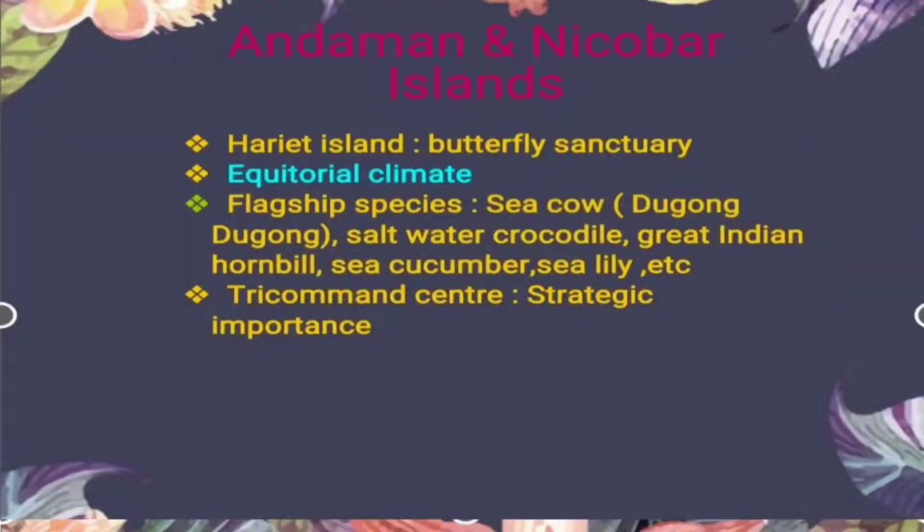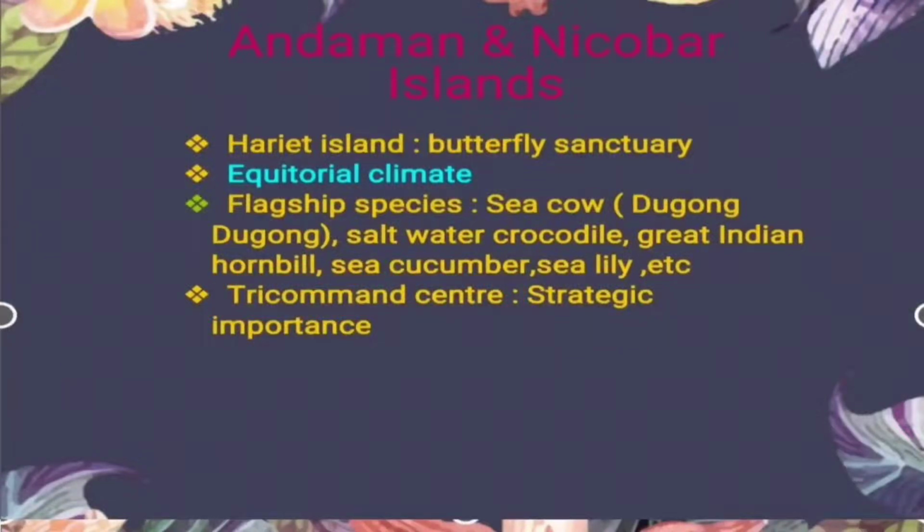Now the Andaman and Nicobar Islands are very important from a strategic point of view, because we have the Tri-Command Center over there to look after the neighboring countries and to take care of foreign policies.